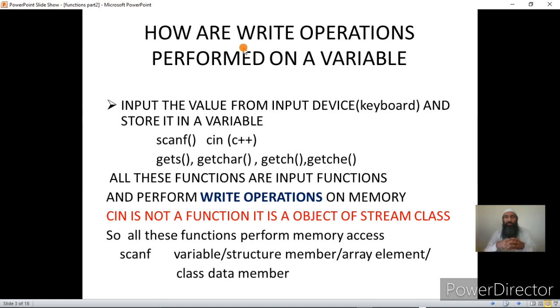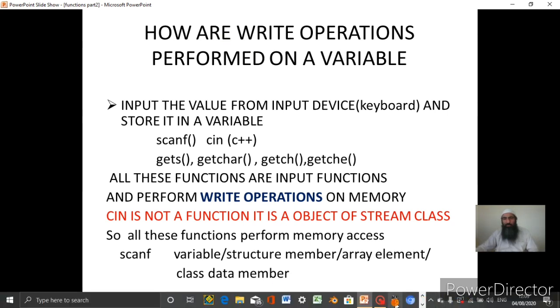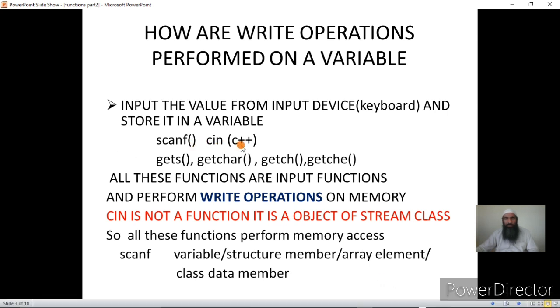Now, once we input a value from an input device and store it in a variable, how do we do it? We use scanf. Why do we use scanf? We use scanf to input a value from a keyboard, and we can go to the IDE and see it there. But let me first read this out. Input a value from the input device and store it in a variable. As I told you, a variable is a memory location. So once you input a value from a keyboard and store it in a variable, that means you are writing that value into that variable. You are performing a write operation. So with scanf, we are actually performing a write operation.